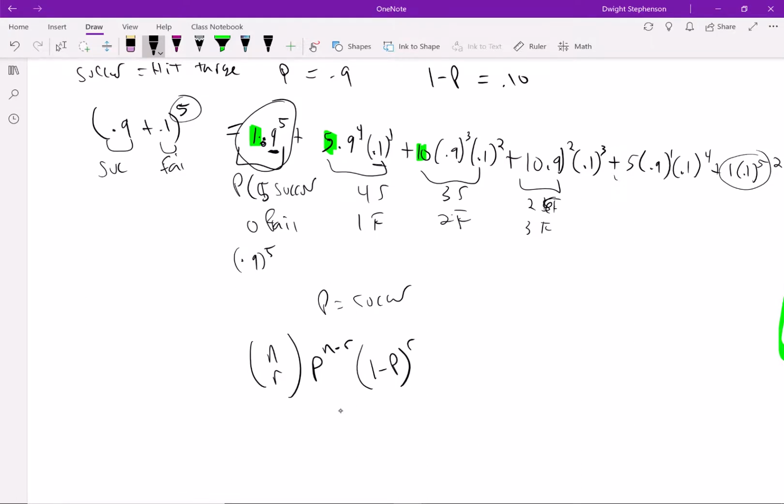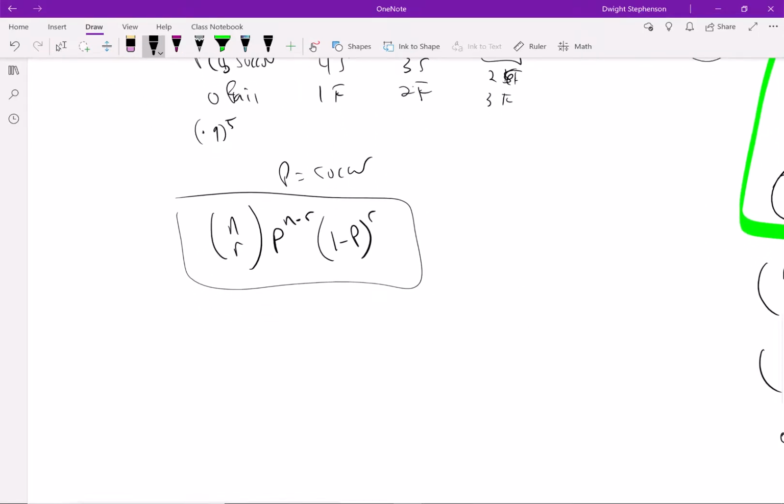So as this increases, we're subtracting 1, subtracting 2, this becomes 1, 2, 3, which creates that, right? So this is how you determine this probability distribution, based on this formula here, and this is called the binomial distribution. And you also might see it like this, which is basically the same thing as this, except just rewritten a little bit differently.